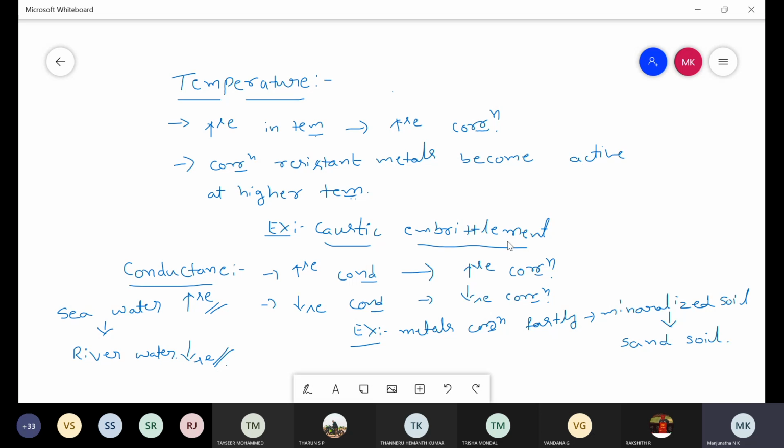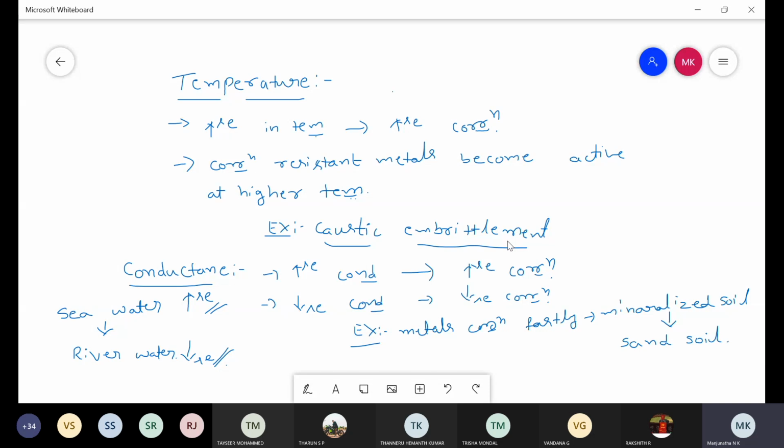One is pH, another is temperature, and another is conductance. First one, pH. The pH of the environment or medium also affects the rate of corrosion. There are two types: lower pH and higher pH. If there is a decrease in the pH of the medium, there is an increase in the rate of corrosion. If there is an increase in pH, there is a decrease in the rate of corrosion.